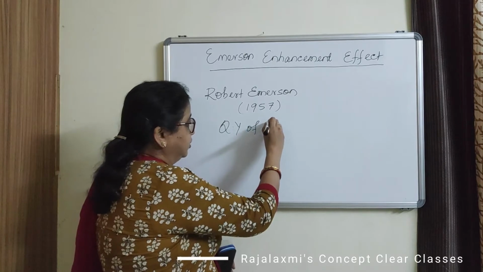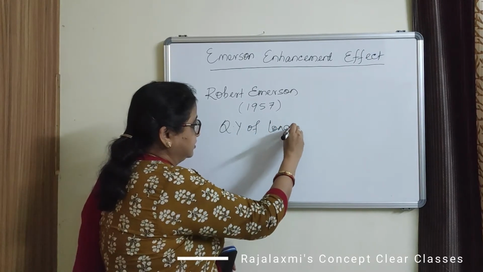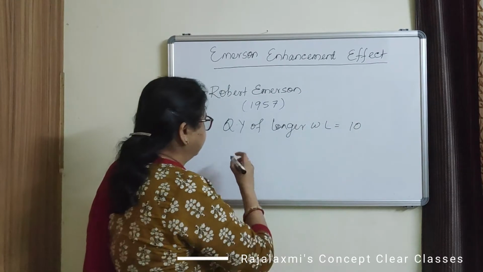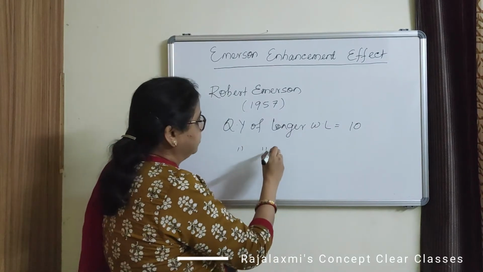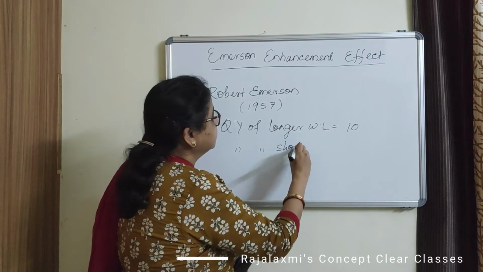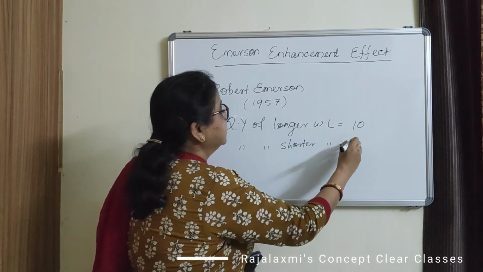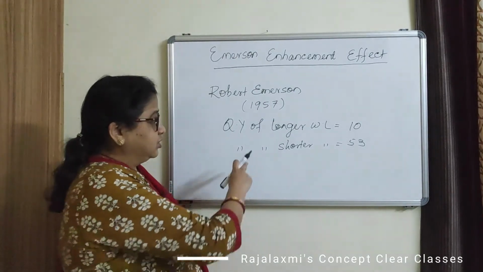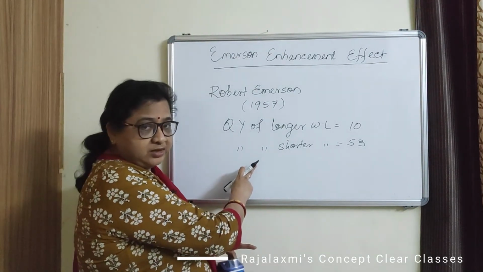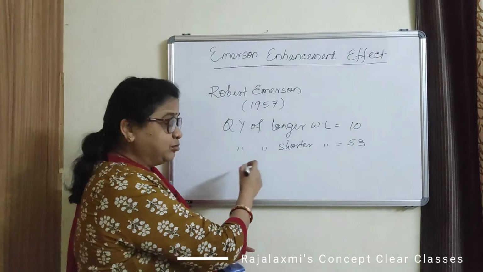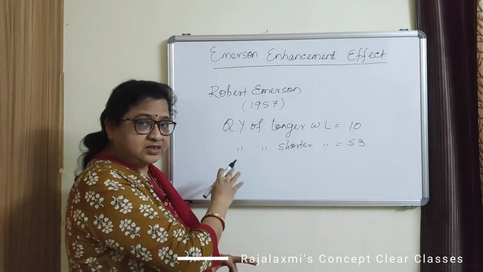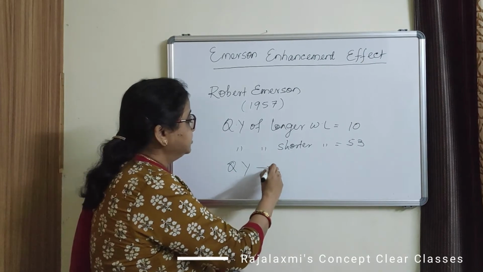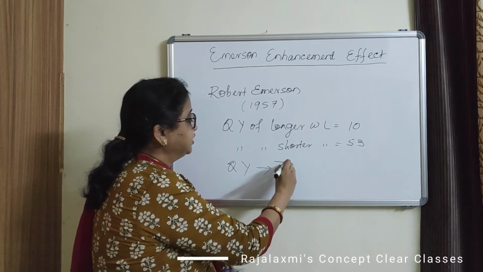That means, for example, the quantum yield of longer wavelength is about 10 and quantum yield of shorter wavelength is about 53. So when the longer wavelength and shorter wavelength were given simultaneously, that is at the same time, the quantum yield is about 72.